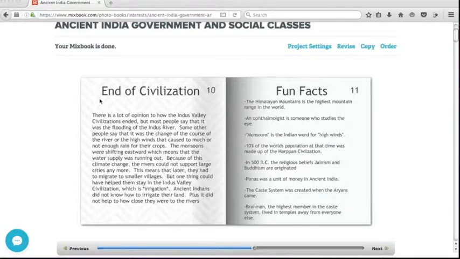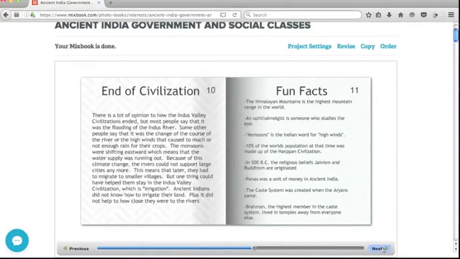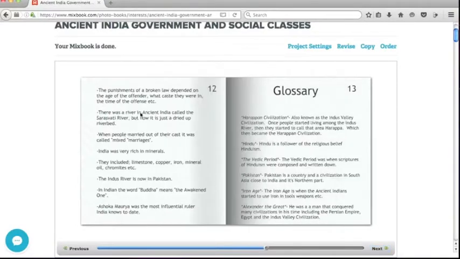Brahmin, the highest member in the caste system, lived in temples away from everyone else. The punishment of a broken law depended on the age of the offender, what caste they were in, and the time of the offense. There was a river in ancient India called the Saraswati River, but now it is just a dried up riverbed. When people married out of their caste, it was called mixed marriages.